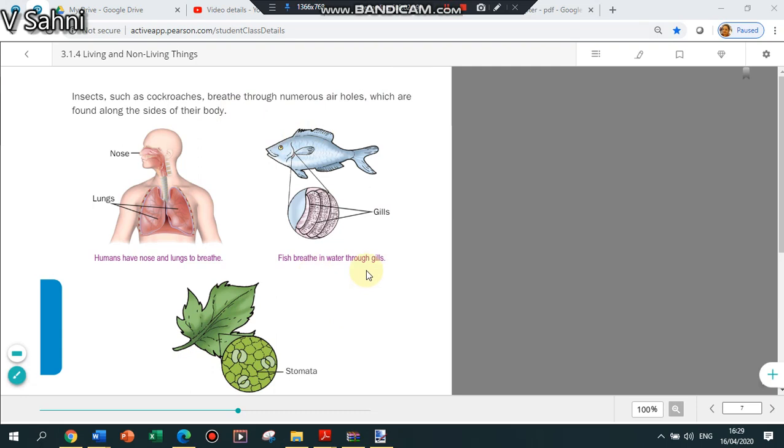Fishes breathe in the water through gills. You can see here fishes are breathing through gills. Humans have nose and lungs. These openings you can see here are called stomata. Through these openings the plants are breathing.